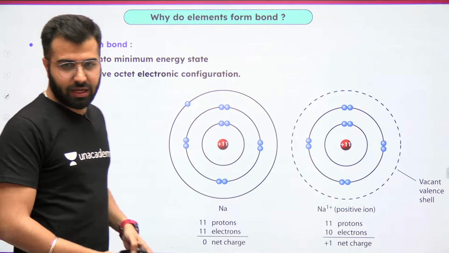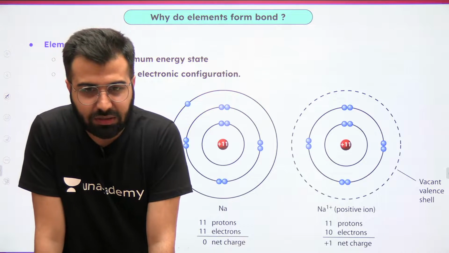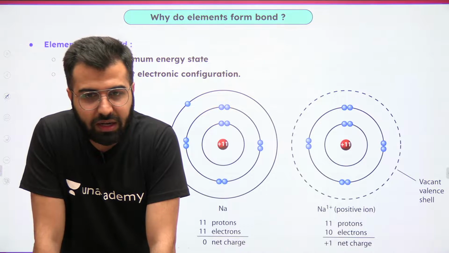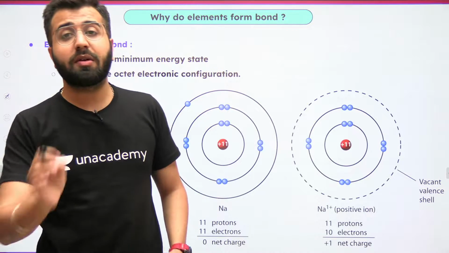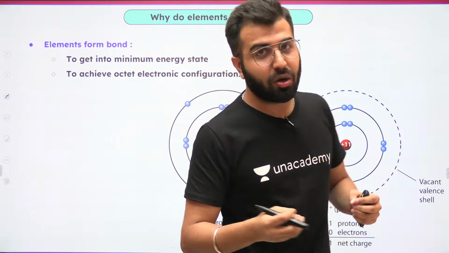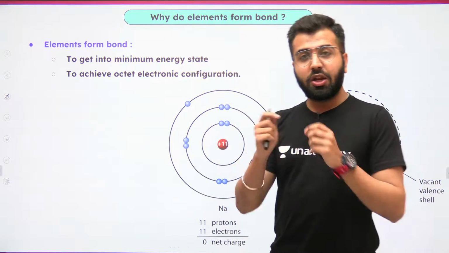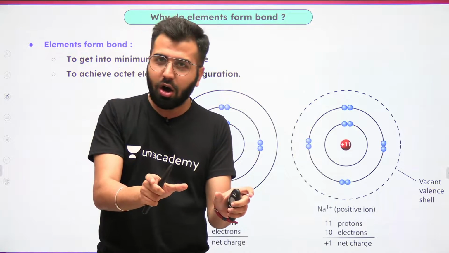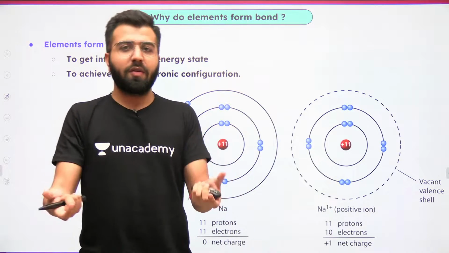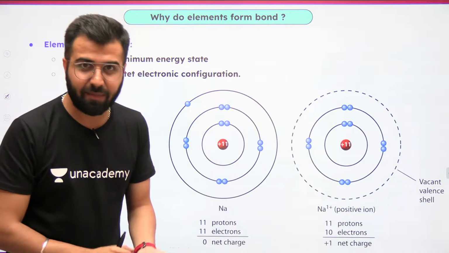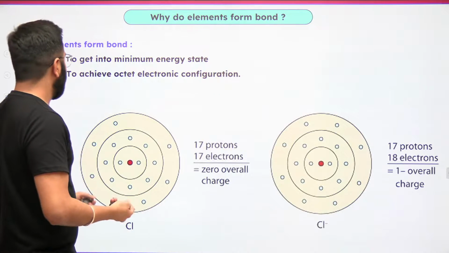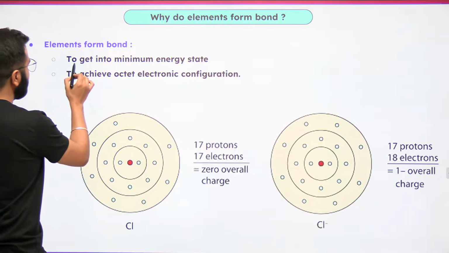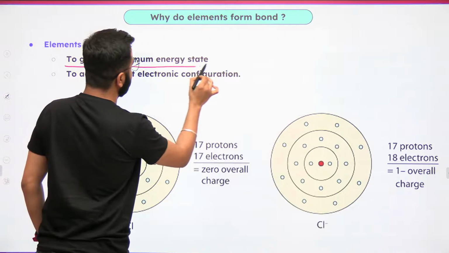What I can see over here is we see the atomic numbers. So how did you find electronic configuration? We have to look for the number of protons, which is nothing but the atomic number. And in a neutral atom, the atomic number is the number of protons or the number of electrons, because the number of protons and the number of electrons are the same in a neutral atom. Now what are we talking about? To get minimum energy state.